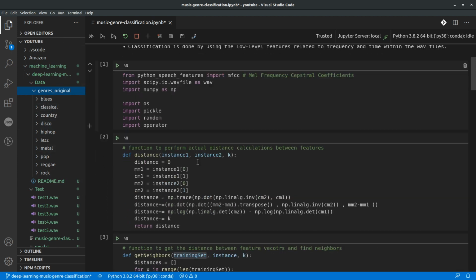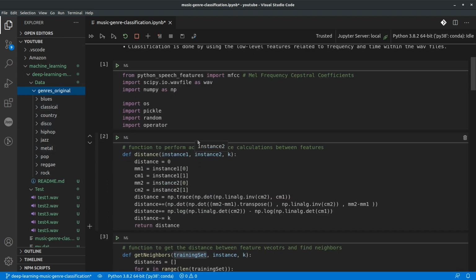What we had used to classify is something called Python speech features. Python speech features is basically a library that supports the common speech features, and one of the most popular ones is the Mel frequency cepstral coefficients.